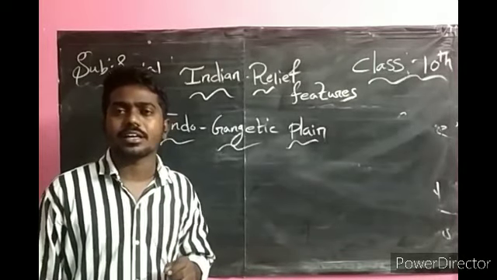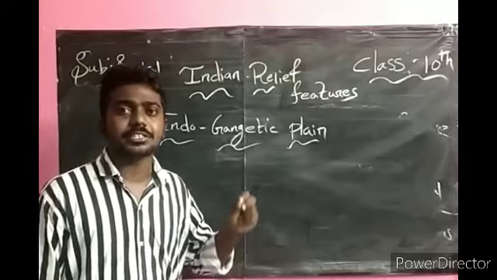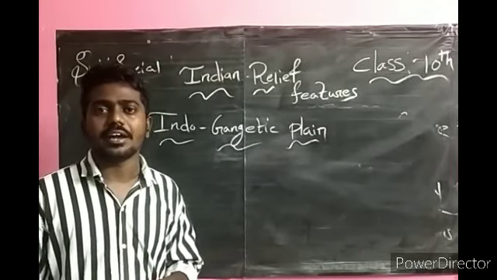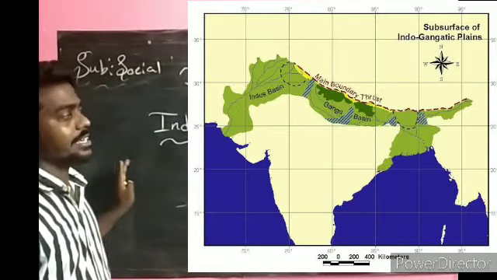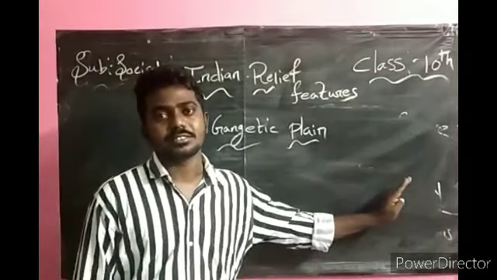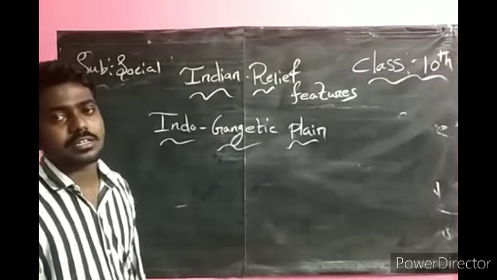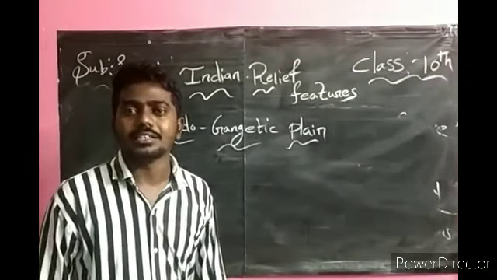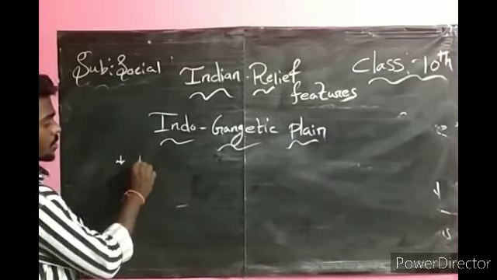Brahmaputra, Indus, and Ganga. By having the perennial rivers and their tributaries, we have the great North Indian plains.